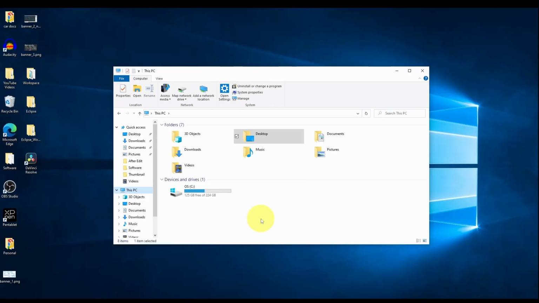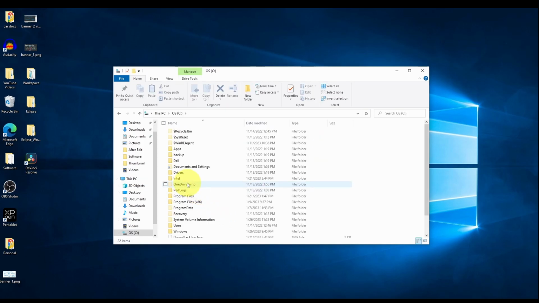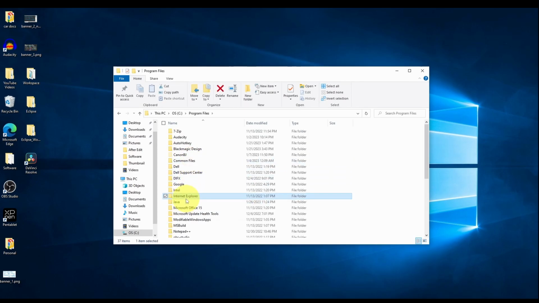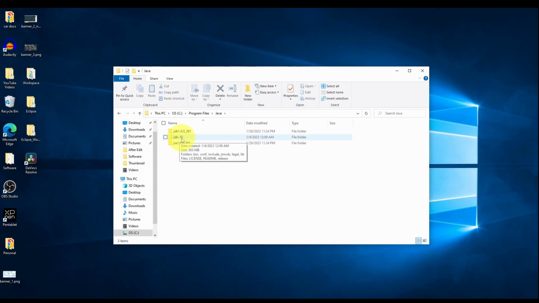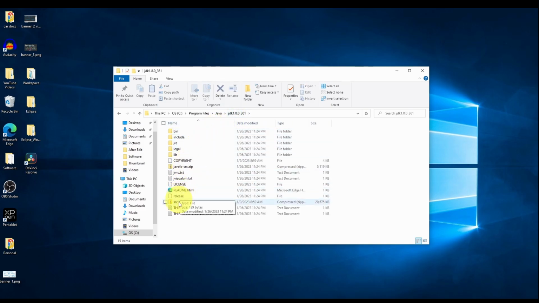I will show you another place where you can see the Java source code. Previous to Java 11, we used to see the source code in the installation itself. I have installed Java 1.8 to show the source file. Previously I installed Java 19 on my system, and recently I installed Java 1.8 for this tutorial to show where we get the source file. Fine, I am going into the JDK 1.8 folder.